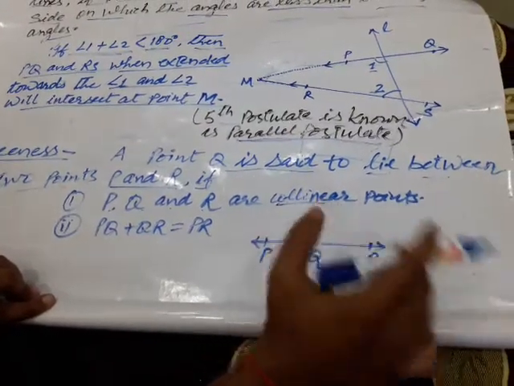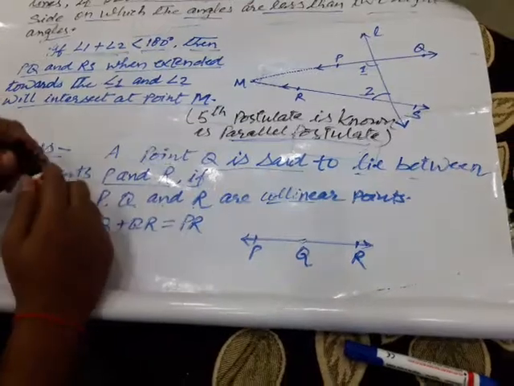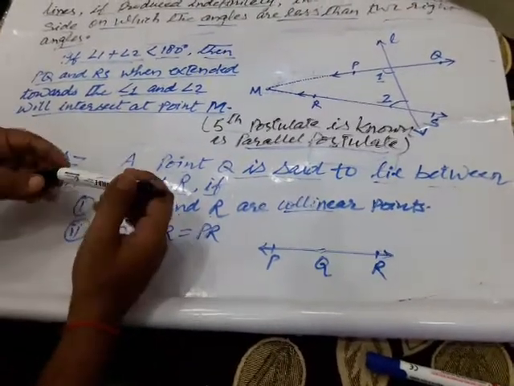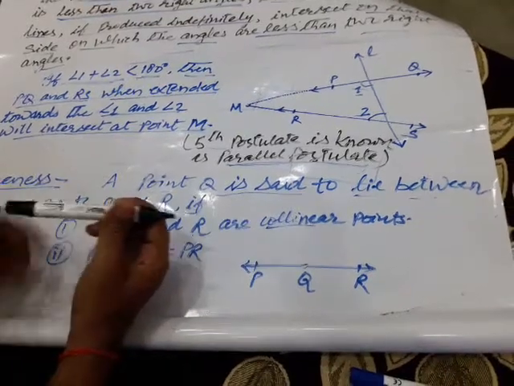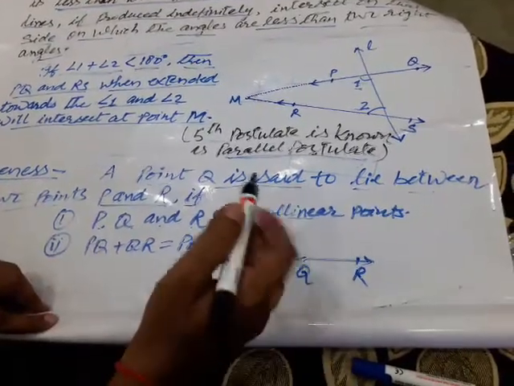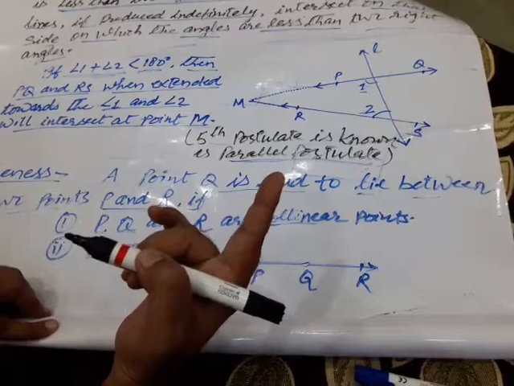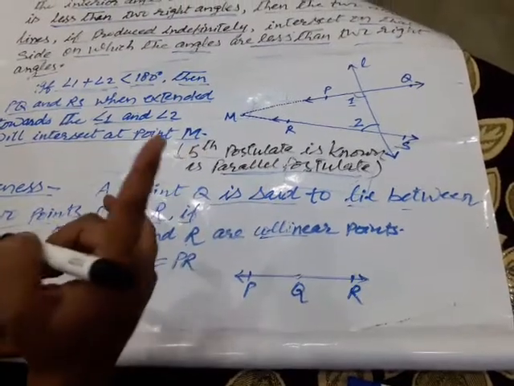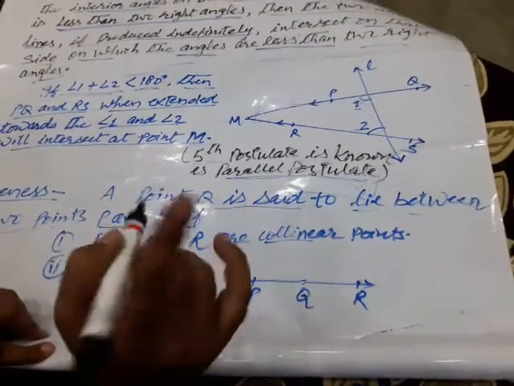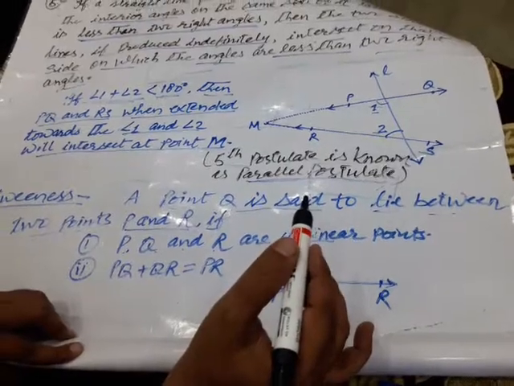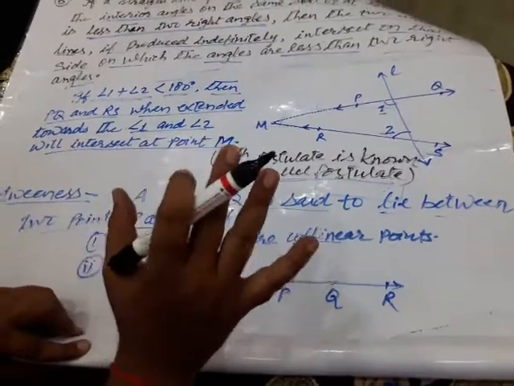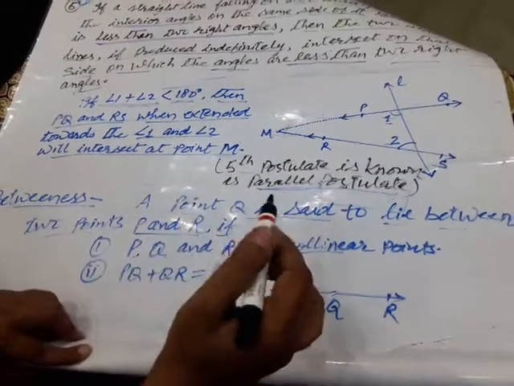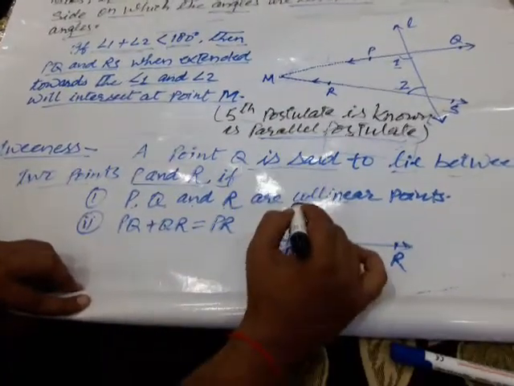Collinear points, what is the meaning of collinear? Collinear points means all those points which fall on the same line, they are known as collinear points. So all the points which come on the same line are known as collinear points. Means when a line is drawn, then all those points fall on that line, then we say that all those points are collinear.